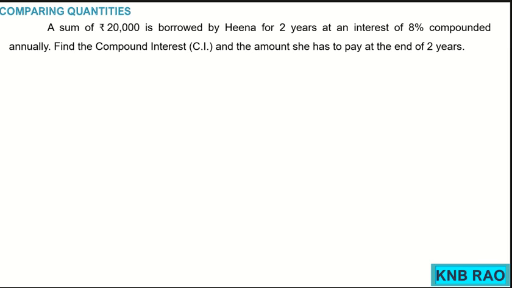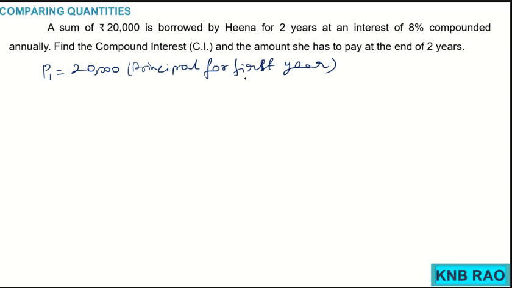Coming to this question, remember children, this 20,000 is the principal for the first year. Rate of interest is 8% per annum, and time is 1 year only. I am calculating for 1 year first.